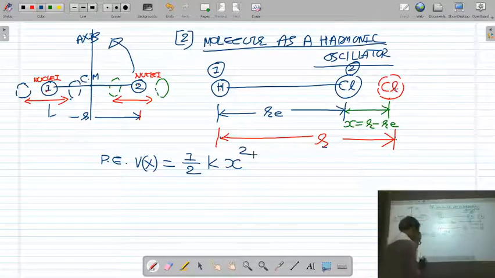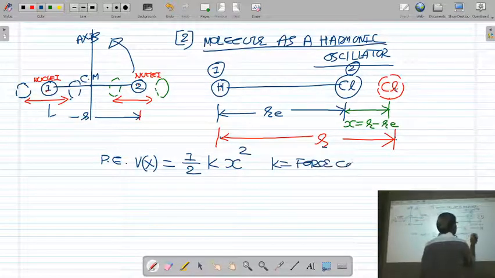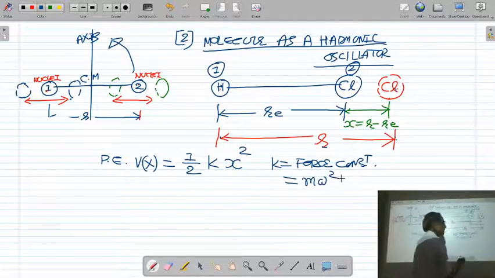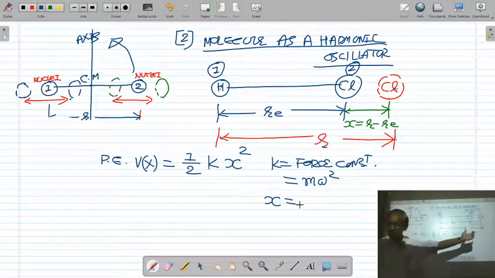What is k? K is the force constant, which is given by m omega square. And what is x? I have shown in the diagram.